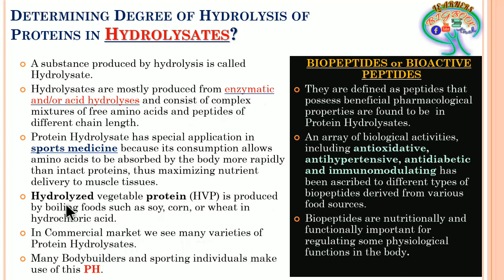This is a very well known point. Many bodybuilders and sporting individuals make use of protein hydrolysates. So this is a brief introduction to hydrolysates and their importance, and how they are progressing in the field of pharmacology and also nutritionally and functionally, that is, in the diet of the individual.